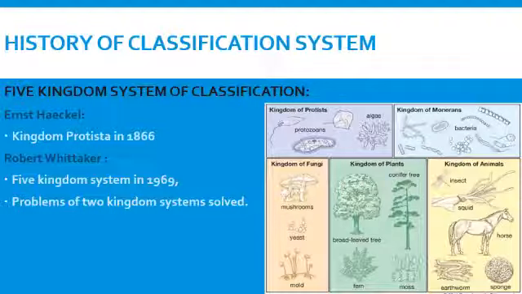All the prokaryotes were placed in kingdom Monera. The dual nature simple eukaryotic organisms were placed in kingdom Protista. Fungi were placed in kingdom Fungi. All the green eukaryotic plants were placed in kingdom Plantae, and all unicellular and multicellular animals were placed in kingdom Animalia. All the discrepancies left in the two-kingdom system were removed by the five-kingdom system of classification.